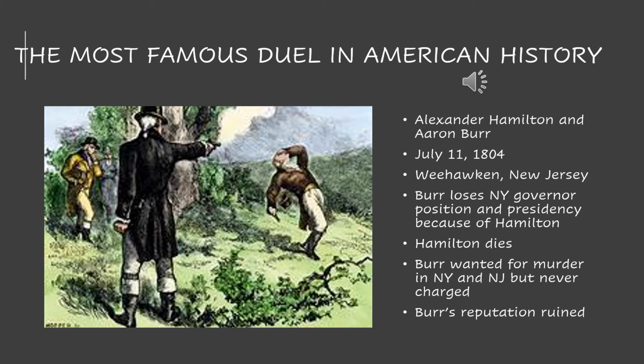You're going to see that he kind of shoots away, apparently, whereas Aaron Burr shoots Alexander Hamilton in the abdomen. And although Alexander Hamilton doesn't die that day, he ends up going back to his house, and with people that love him around him, he ends up dying that next day.